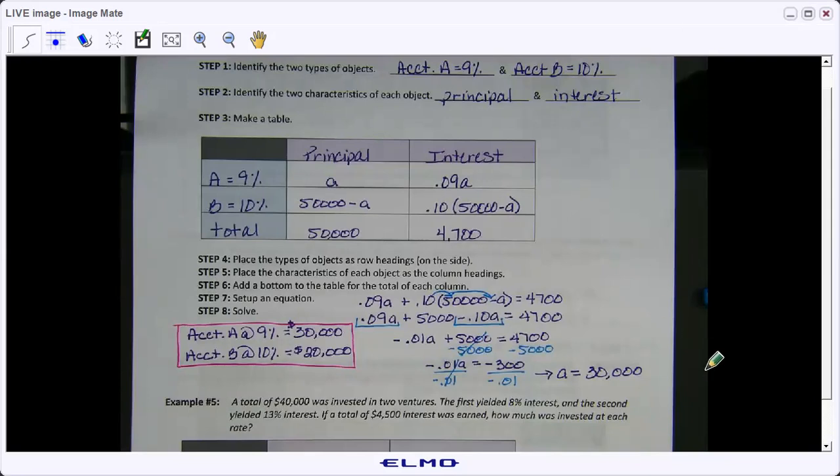Well, I solved the equation that we originally set up, so once you distribute your 0.10, you should get 5,000 minus 0.10A. And then 0.09 minus 0.10A is negative 0.01A. So then you subtract 5,000 from both sides, you get negative 300, and then negative 300 divided by negative 0.01 is 30,000.